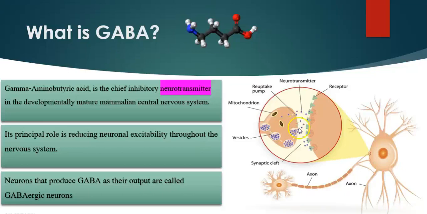And after releasing those chemicals, they attach on the receptor of the next nerve, and after attaching they exert some kind of changes in the chemical gradient that are responsible for transmitting the electric signals from one neuron to another neuron.